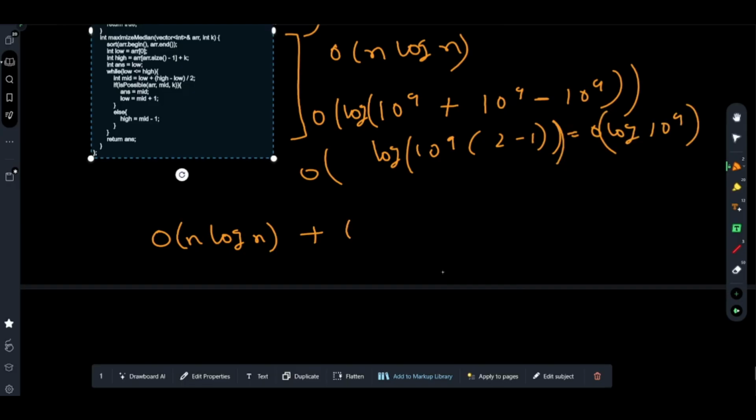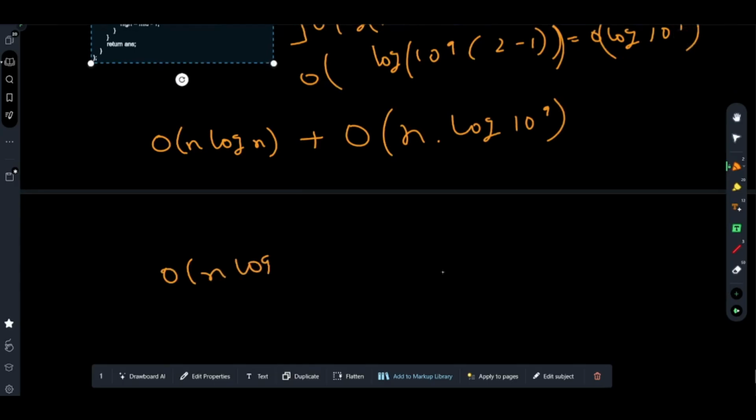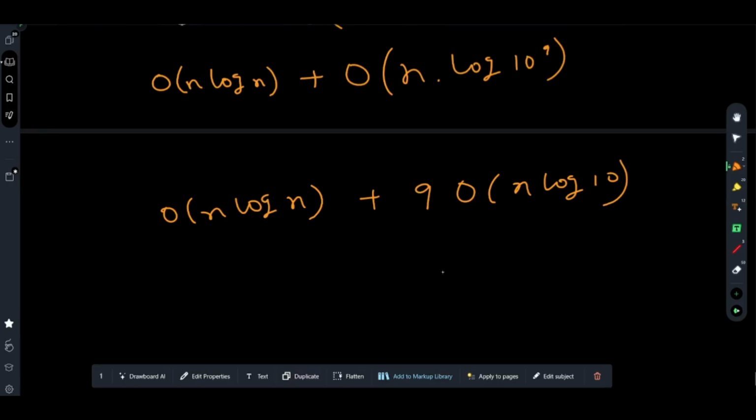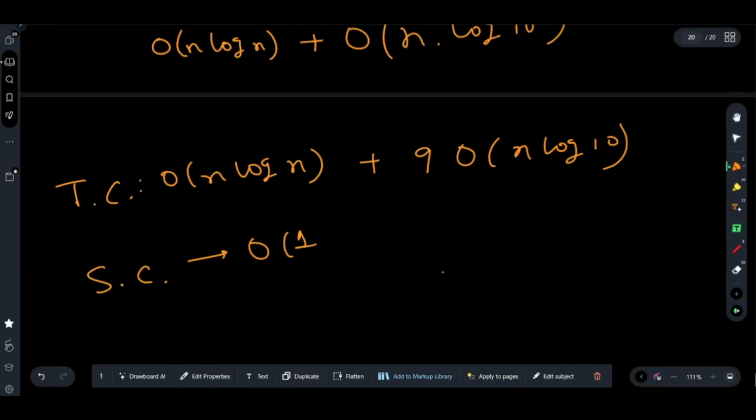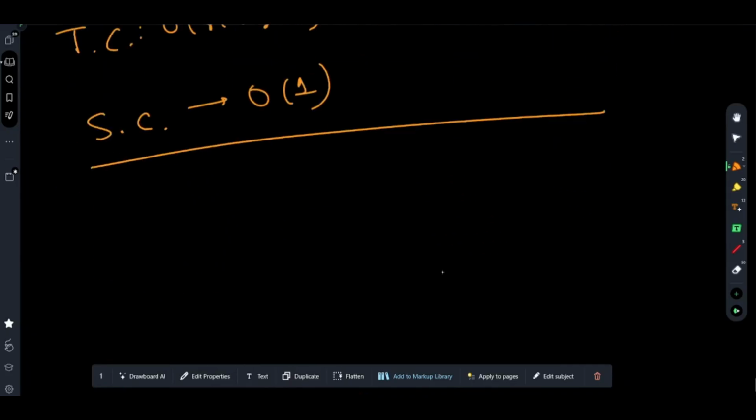So the total time complexity is O of n log n plus O of n into log of 10 to the power 9. If you leave the sorting aside, it is basically O of n log 10 to the power 9 complexity. This is the time complexity. The space complexity: are we taking any extra space? No, we are not. So this will be O of 1. This is the time and space complexity for this algorithm.